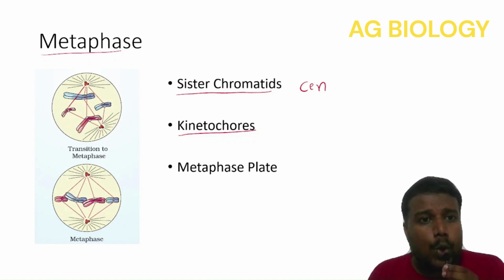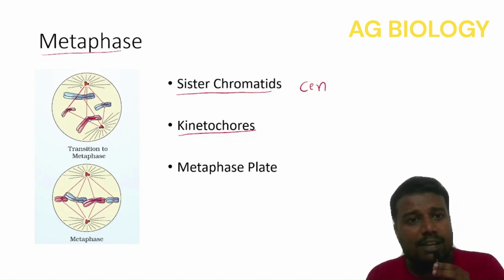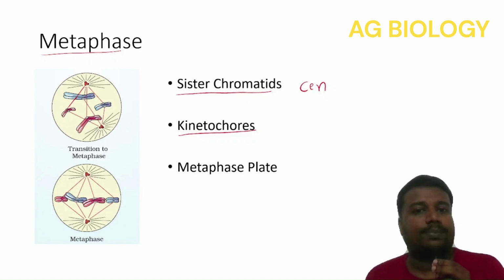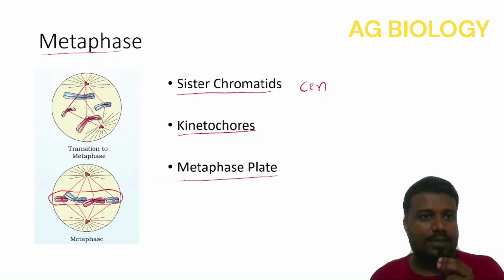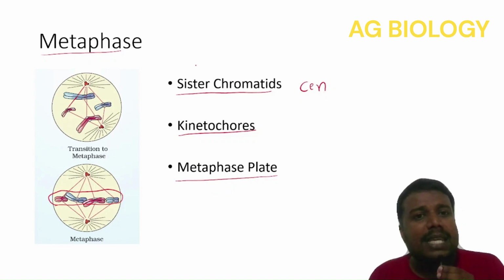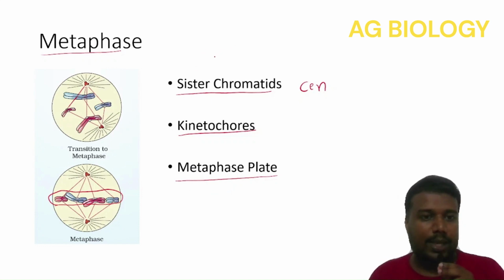So kinetochore attaches one chromatid to one pole of the spindle fiber and the sister chromatid to the opposite pole. So as the time progresses, you can see these chromosomes lie at the equator region, and this arrangement is known as metaphase plate. The metaphase is marked by metaphase plate arrangement. Meta meaning between. Remember that way.